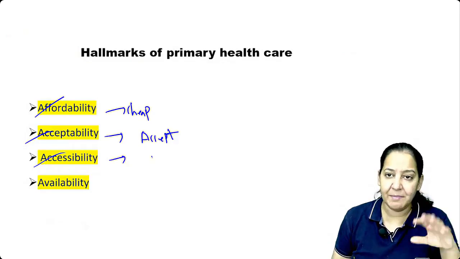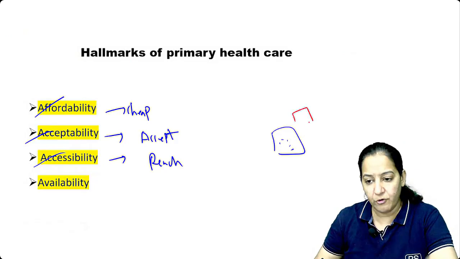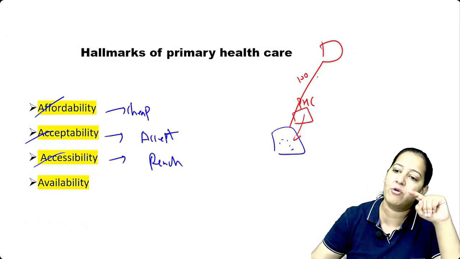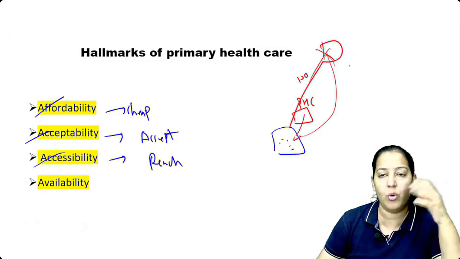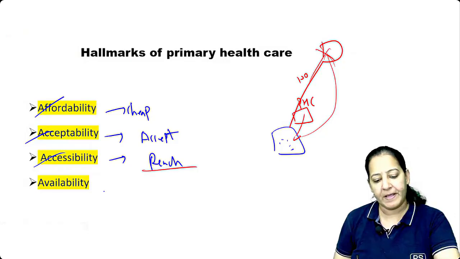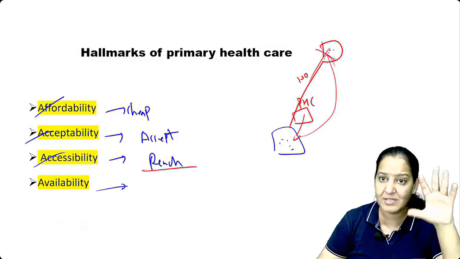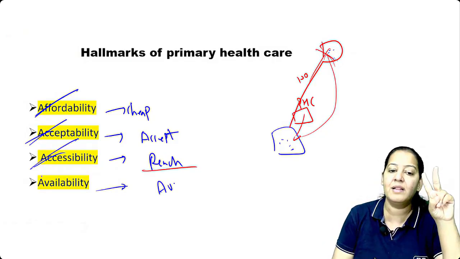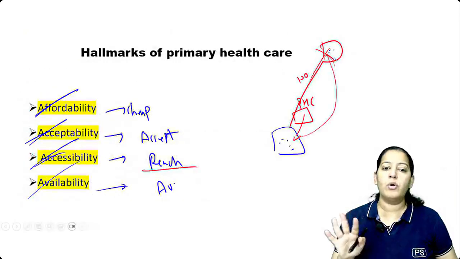Accessible. Accessible means people can reach there. Just suppose there is a village. So if you want to create a PHC, it should be close to or within the village. If you're creating a PHC which is 100 kilometers away, it's not within reach. People will not travel so much distance, and they will not take advantage of it. So it should be within the reach of the people, and it should be available. Hana, the doctors should be available inside that. The staff should be available. The medicine should be available. So availability is an issue. So affordable, accessible, acceptable, and available. Say it out. You can understand the meaning of all of them. So that is the 4 hallmarks.